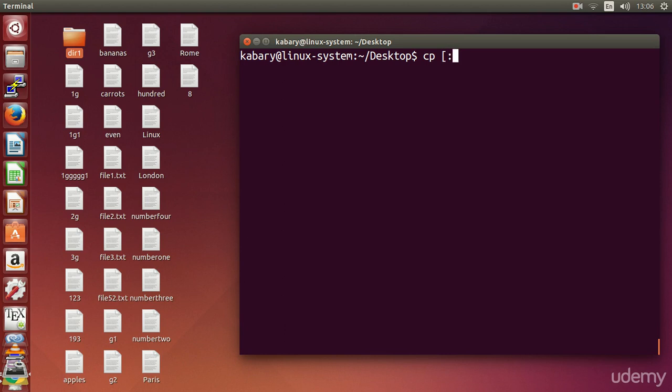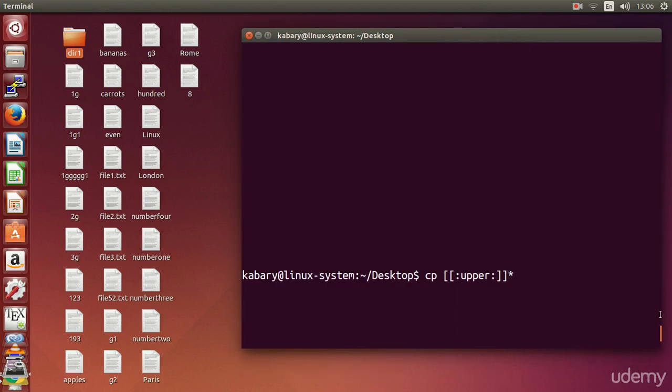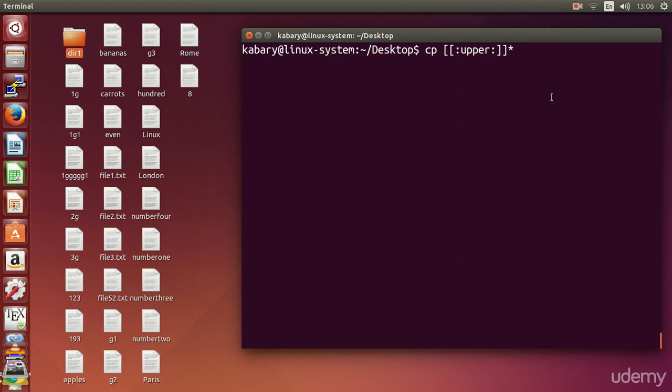So you can say two square brackets with colons, then upper, and then you close the square brackets, and I don't care what the end was. All I care about here is the beginning of the name. Okay, and copy to directory 1. So what I'm saying here is copy all the files that begin with an uppercase letter.